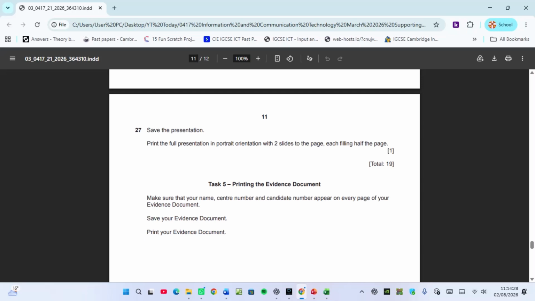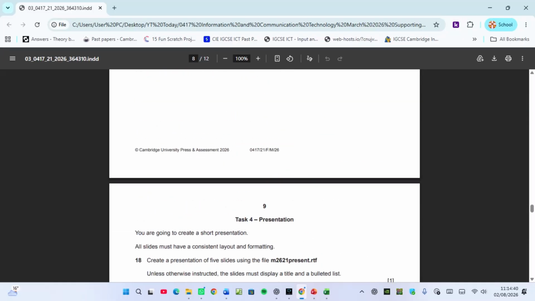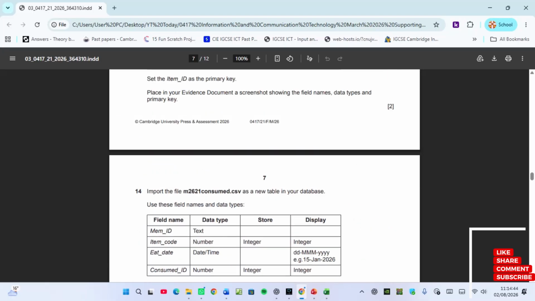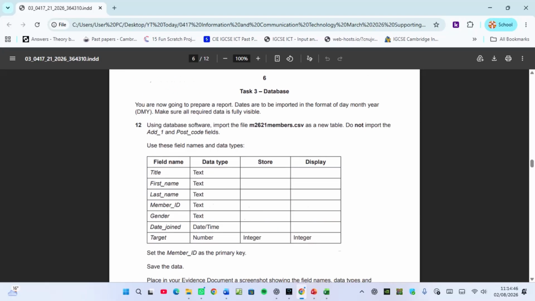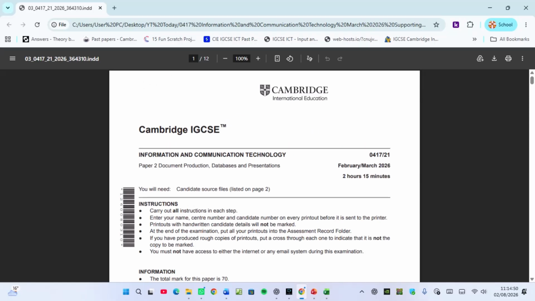What else is remaining? Make sure your name and center number appear on every page of your document. Save and print. And by doing that, you get 19 marks from presentation. It has taken a very short time, and that is how you do presentation. Now I'm left. I only owe you how to do the database on this paper. And then by doing that, I'll have already completed this paper, which was done in 2026.